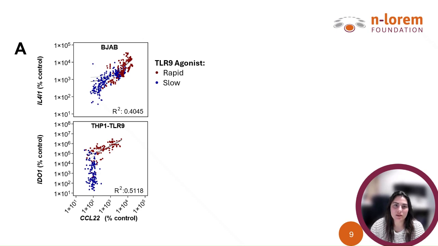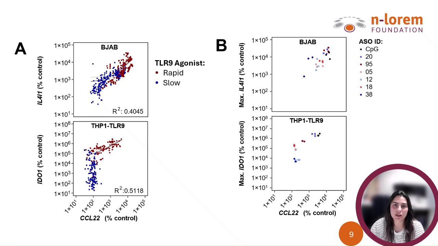As expected, slow TLR9 agonists produced lower levels of alpha-1, IDO1, and CCL22 compared to fast agonists, even when only considering the peak response values for each experiment, as shown here in Figure B on the right. These results suggest that tryptophan oxidation enzymes are tightly coupled to the intensity and kinetics of TLR9 activation, linking innate immune stimulation directly to the cell's metabolic feedback response.